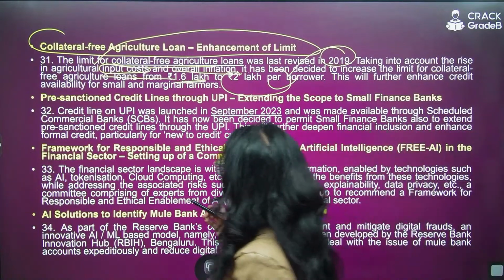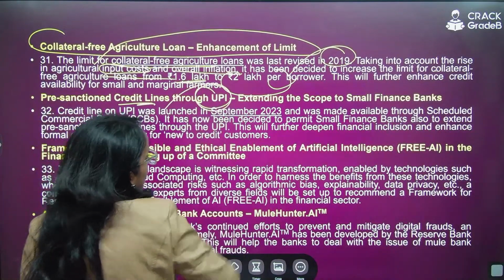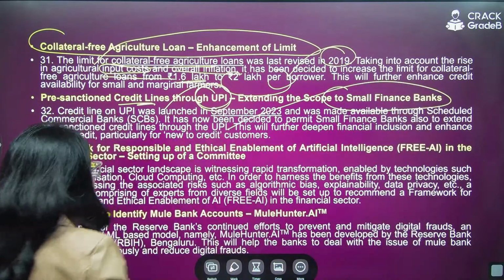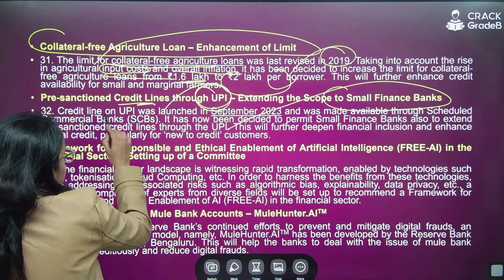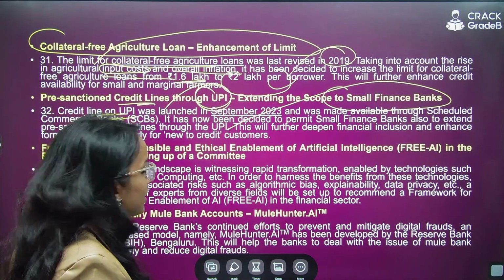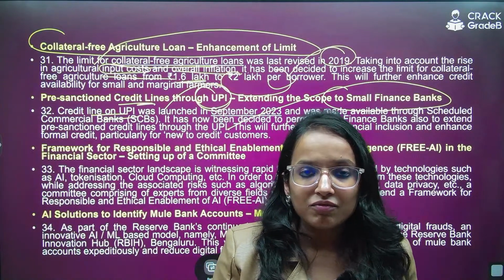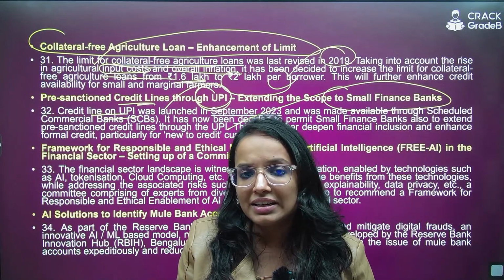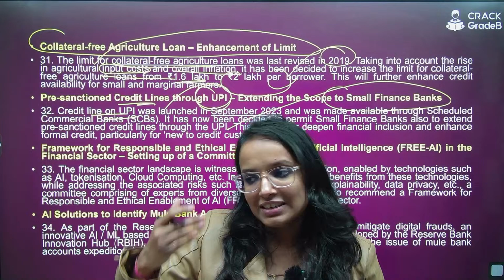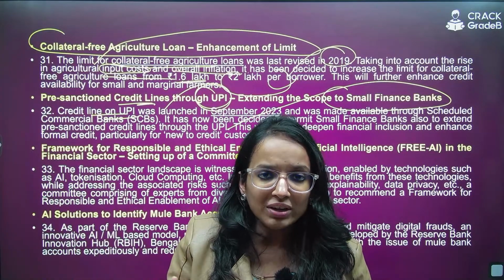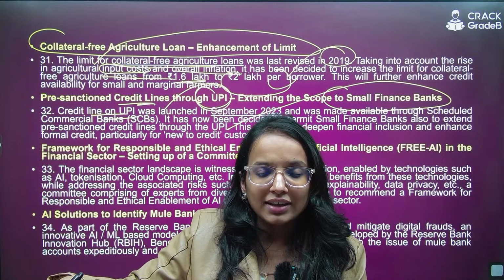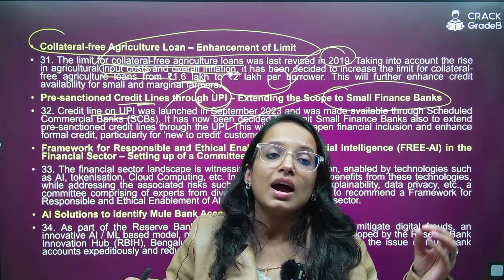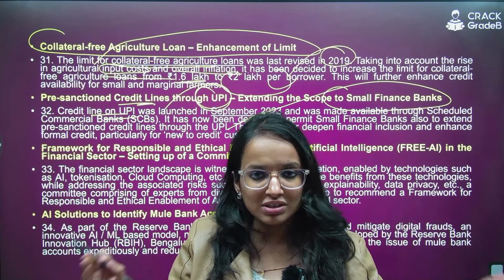Then pre-sanctioned credit lines through UPI. Now they also want to extend the scope to small finance banks. What is this? The credit line on UPI, it was launched in September 2023, where you can avail credit line via UPI. What is a credit line and difference between a loan and a credit line? Credit line is like a credit card, right? You can access it number of times until you exhaust the limit. Loan is one time withdrawal and then you have to pay back on the entire amount, no matter number of times you have used it, how much of that fund you have used it, right? So this is the difference.